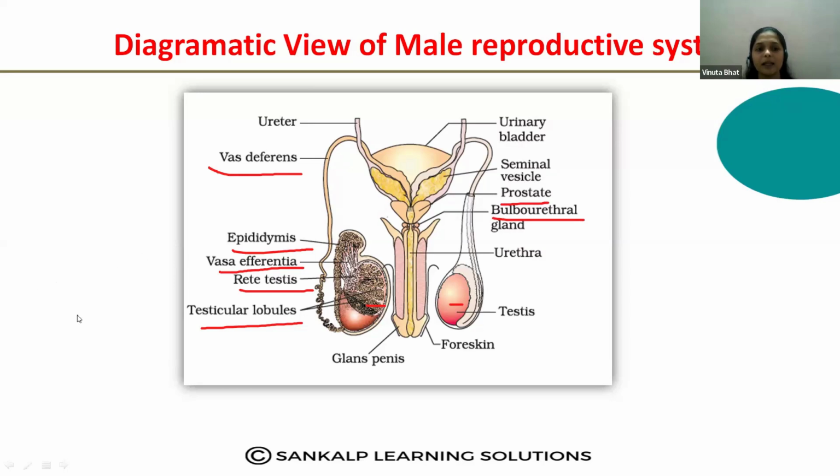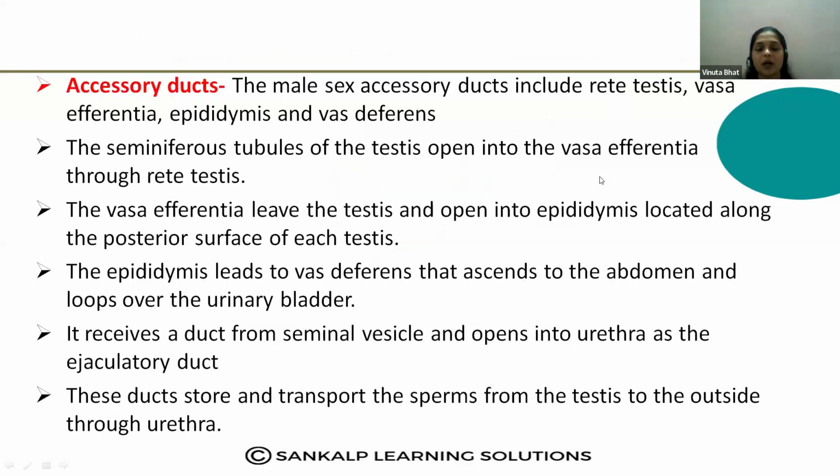Okay. Let us learn about the accessory ducts, how they help in the transfer of the sperms in the male reproductive system.